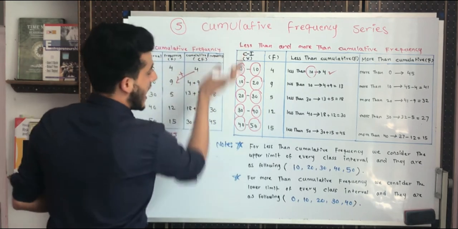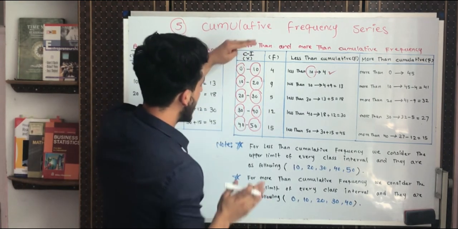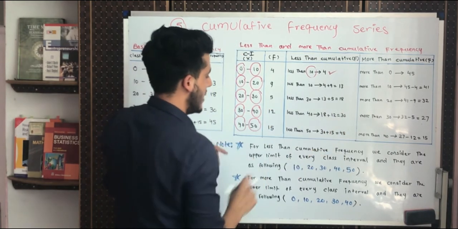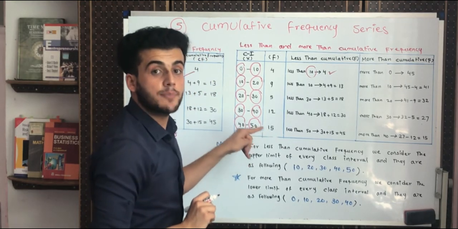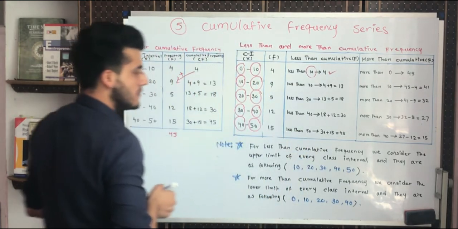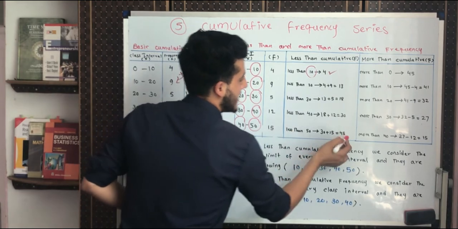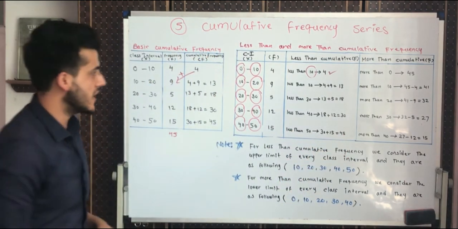Less than 40. How many students are below 40 marks? So below 40 mark is from here: 12, 5, 9, 4, which will become 30. 15 will not be included. Why? Because it is up to 50. And the last one is less than 50 marks, or the 30 students plus this 15 students. And the accumulation will become 45 students. It is very much easy to understand.